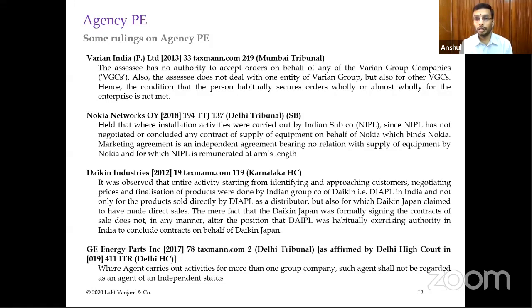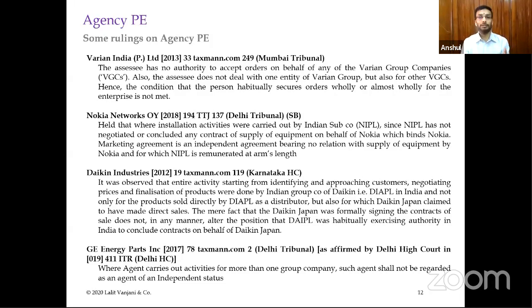Then ANJ has asked, an overseas film company entered into a contract with an Indian entity to carry out film shooting activities, and the Indian entity was instructed to do the shooting and hand over the negative of the film to the overseas entity. Except for this one film, the Indian entity did not handle any project. In that year, the Indian entity had to work with a specified budget. Will this be construed as a dependent agent? Sir, I would ask you a question in the form of an answer: whether this production of a film, shooting of a film, will be one of the activities which we had listed.